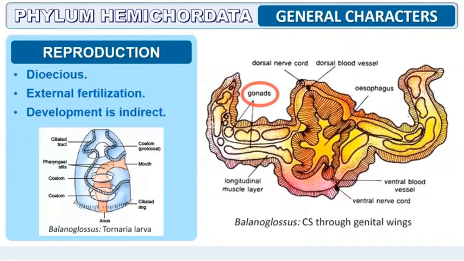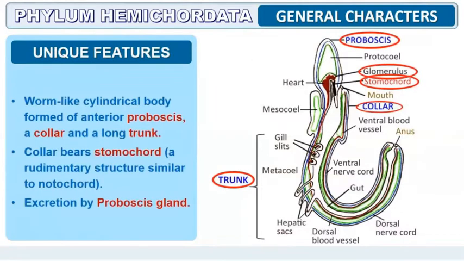Reproduction: these organisms are dioecious and perform external fertilization. Only sexual reproduction takes place. Development is indirect. The unique feature is that all Hemichordata have a worm-like cylindrical body with a proboscis.